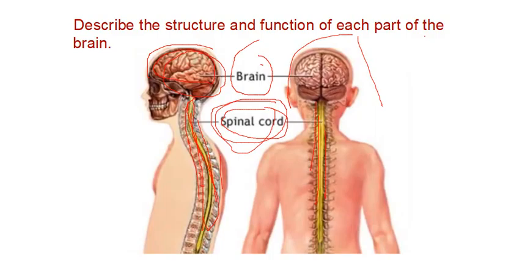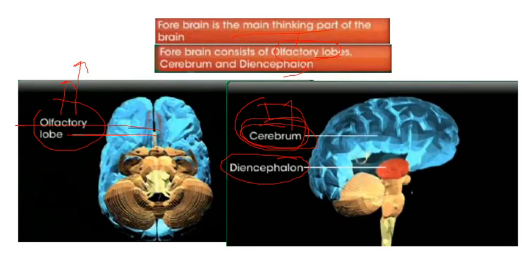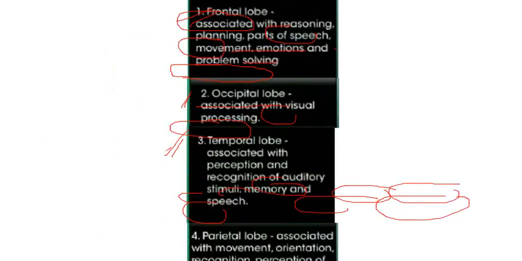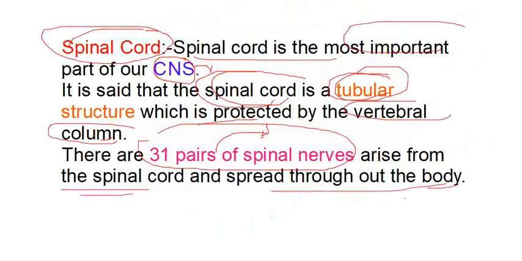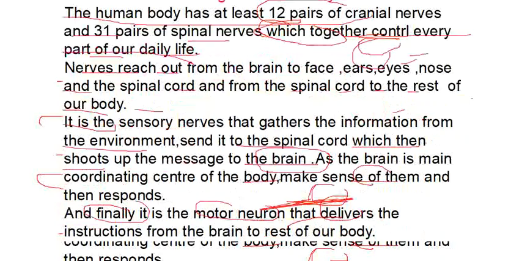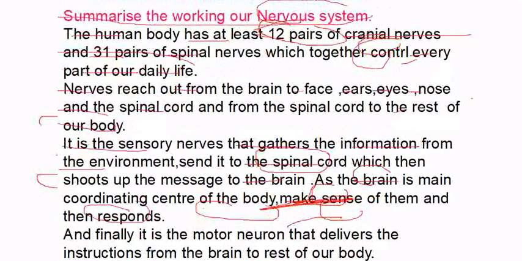After that we saw the structure: where the brain is located, where the spinal cord is located, what the parts of the brain are, what the function of each part of the brain is, and we also talked about what the spinal cord is and the function of the spinal cord. At the end of this video, we have summarized the function of the whole nervous system.